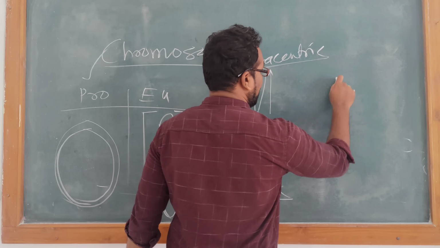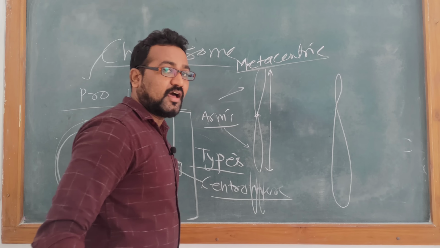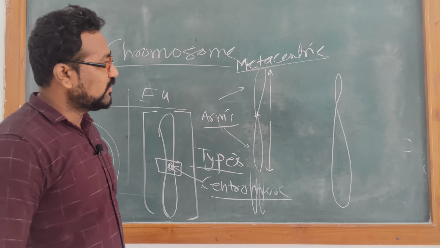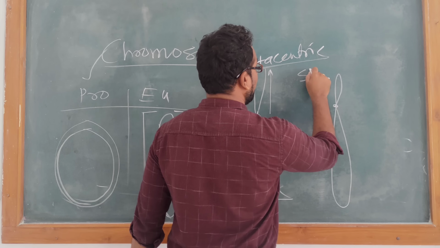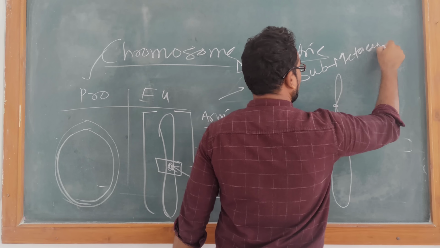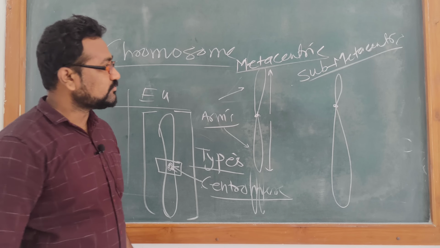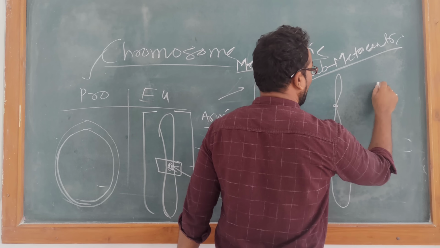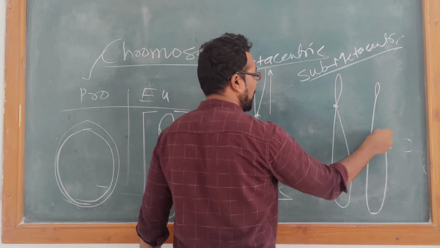But if one arm is shorter and one arm is longer, then you will have a submetacentric chromosome. Again, you can have one very small arm and another very long arm.